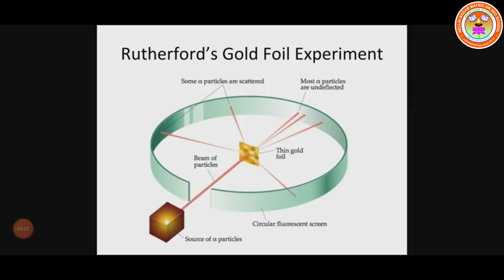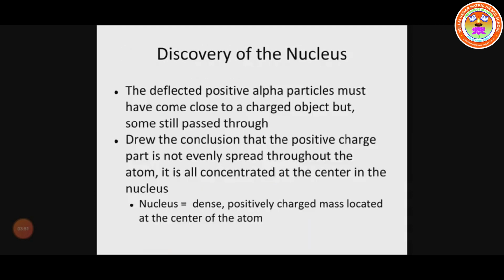So from Rutherford's atomic theory, atoms have a center portion. The center portion is called the nucleus. The nucleus contains the positively charged particles called protons. This was the discovery of the nucleus.